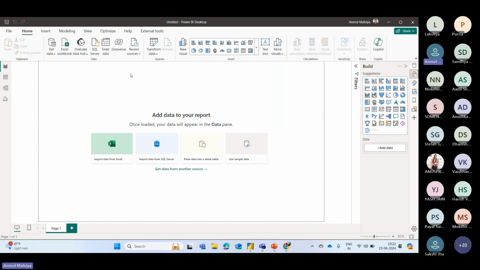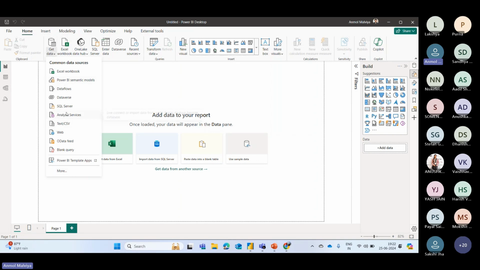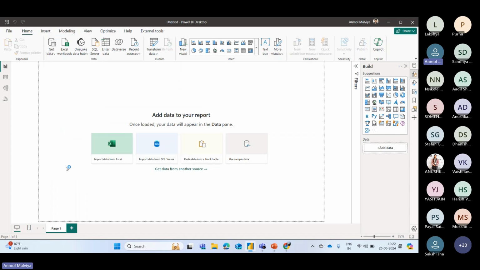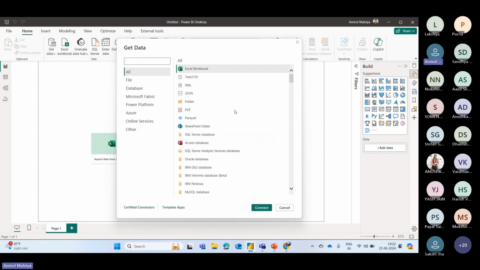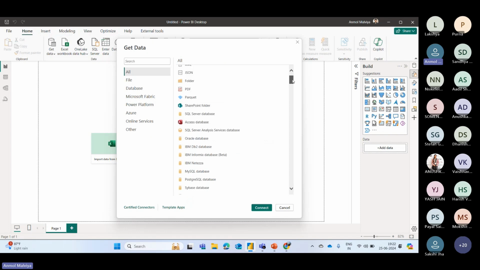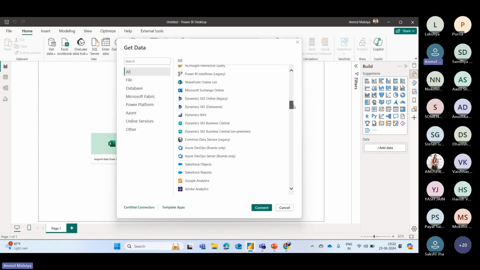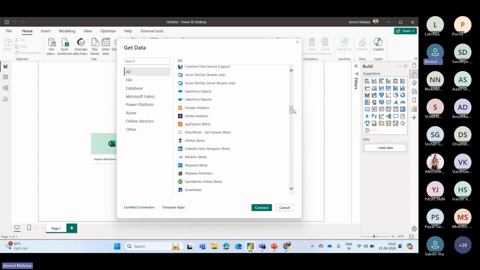So now let's say your data resides in Excel workbook, or your data is in a text file format or in a PDF format. So you can simply click on the get data button. So here, these are some commonly used sources which are used to import the data. You can click on more. And as we have discussed, there are 180 plus data sources available to import the data. So you can see there are lots of data sources available. Wherever your data is stored, you can simply import it.